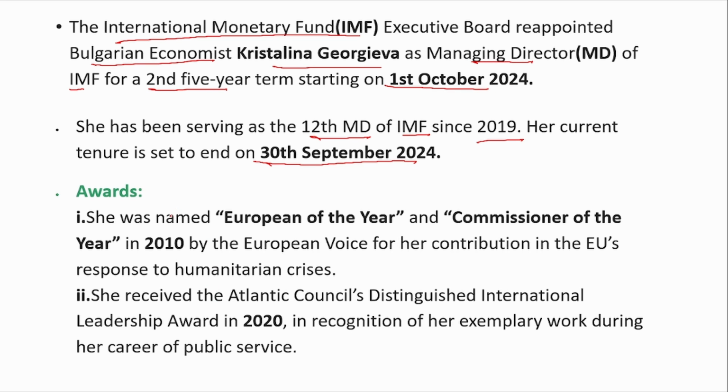Now, a few awards won by her. She was named European of the Year and Commissioner of the Year in 2010 for raising her voice for the humanitarian crisis happening in Europe. And she also received the Atlantic Council's Distinguished International Leadership Award in 2020.